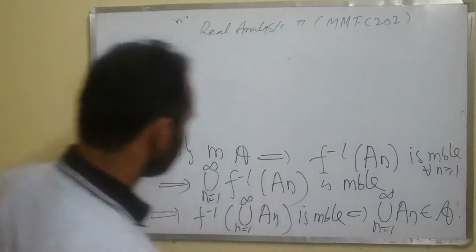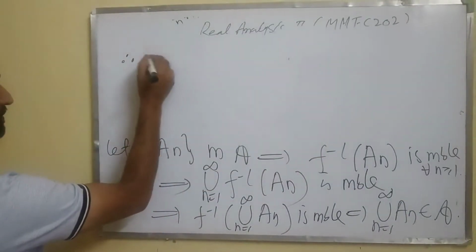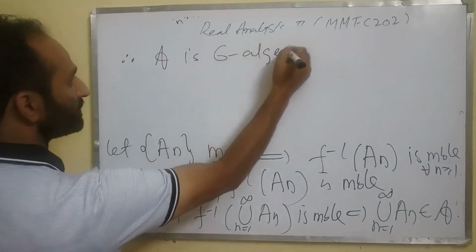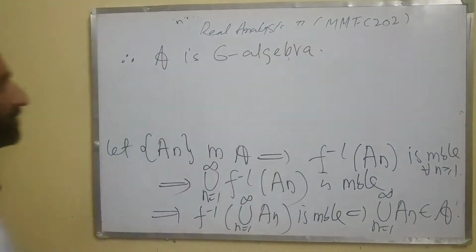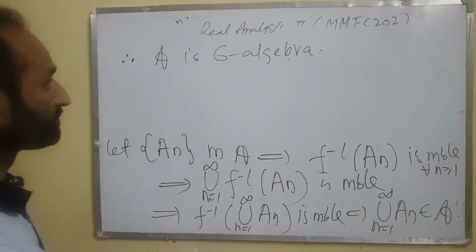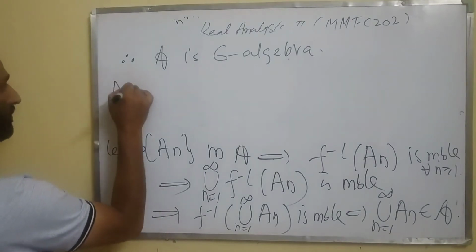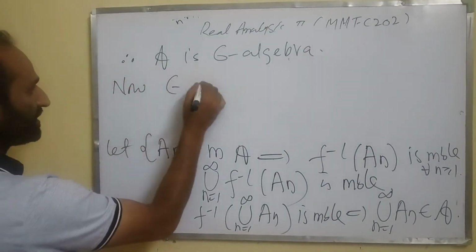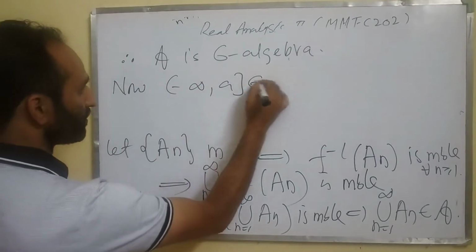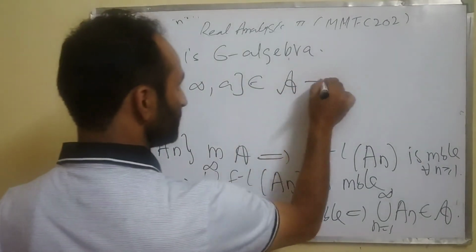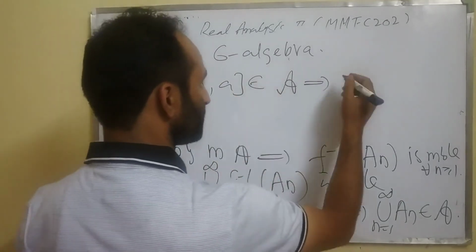So therefore cursive A is a sigma algebra. Now this minus infinity to a belongs to cursive A, and because it is a sigma algebra, its complement also belongs to cursive A.